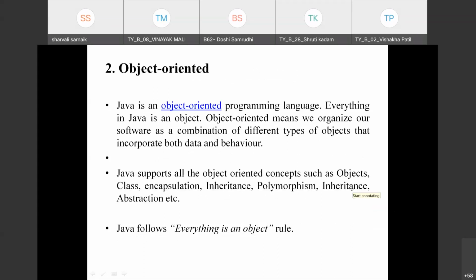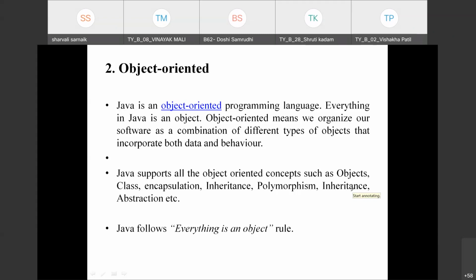That is the object-oriented concepts. So Java is an object-oriented programming language, and everything in Java is an object. Object-oriented means whatever concepts we learn are based on real-world life, where we create an object and access that object.